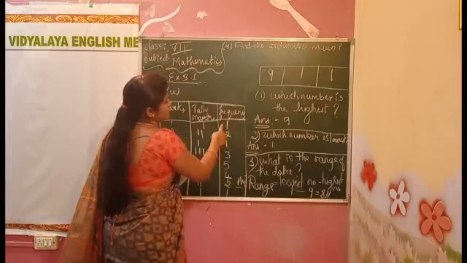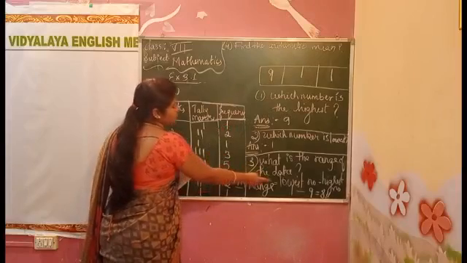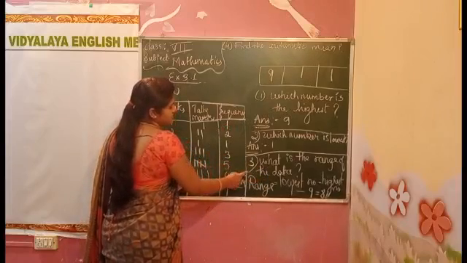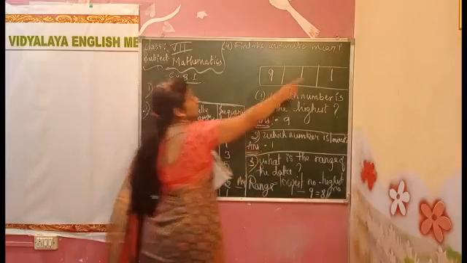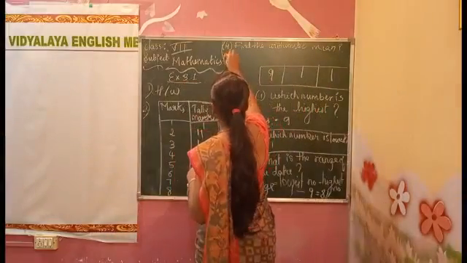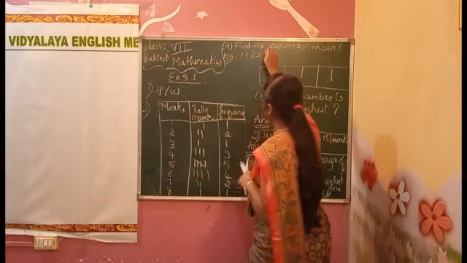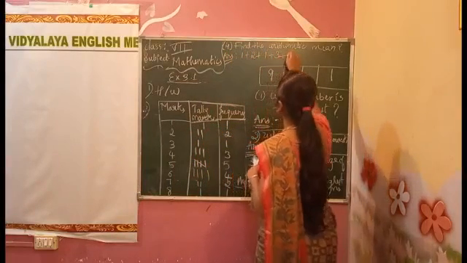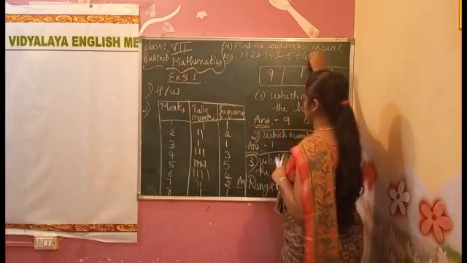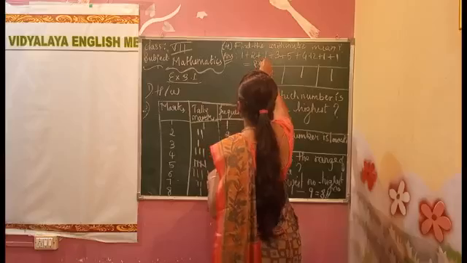Now start adding: 3, 4, 5, 6, 7, 8, 9, 10, 11, 12, 13, 14, 15, 16, 17, 18, 19, 20. What is the answer? 20. I will do it here once again. Add these all: 1 plus 2 plus 1 plus 3 plus 5 plus 4 plus 2 plus 1 plus 1. The answer is 20.